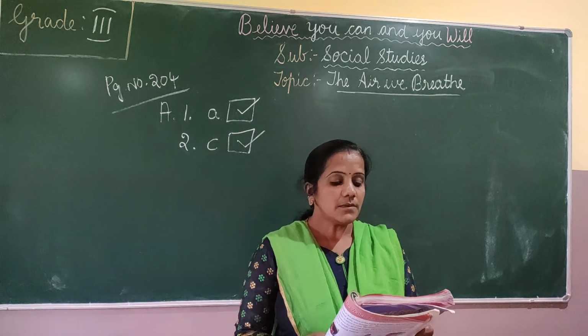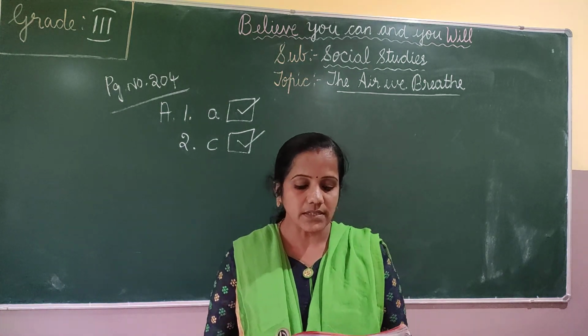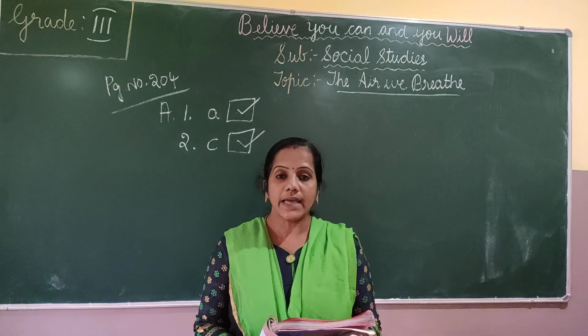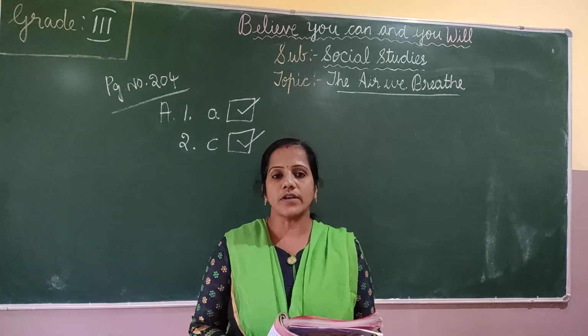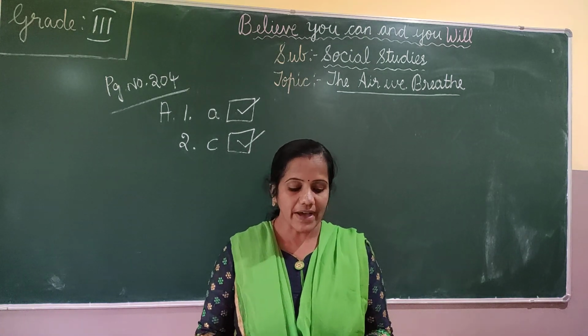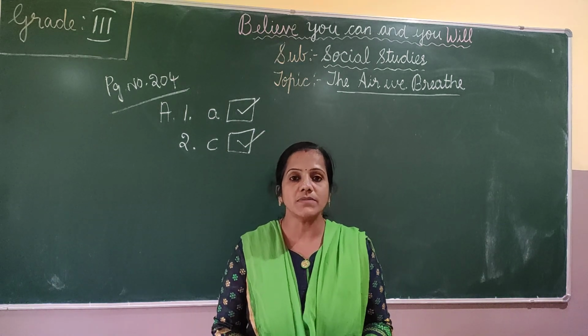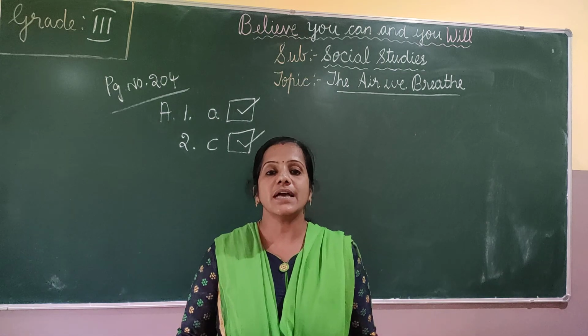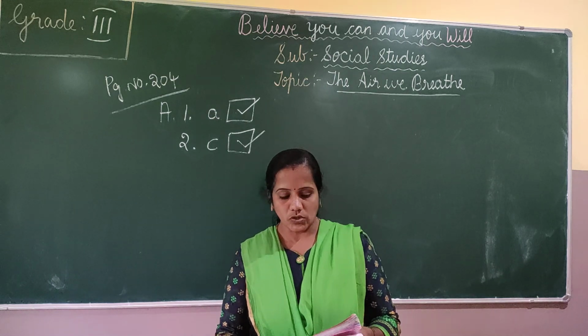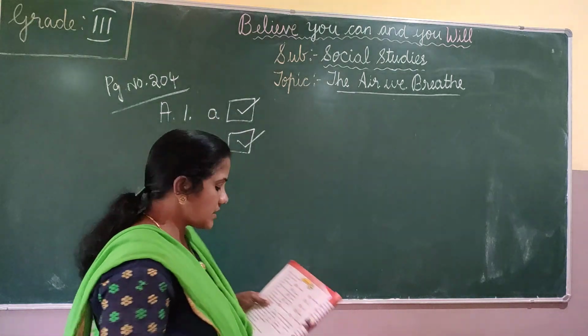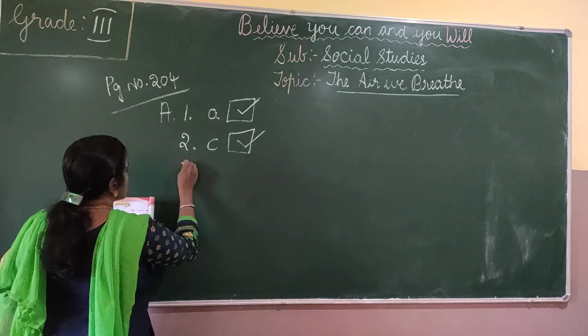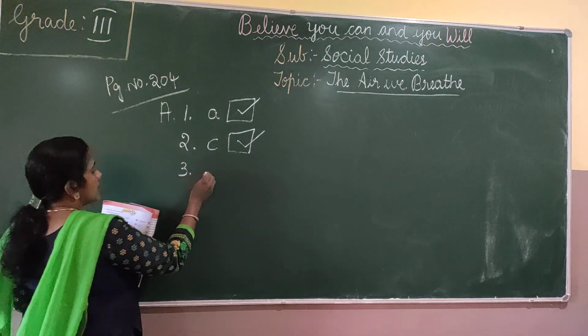Third one: bursting of firecrackers pollutes the air, water, soil. What does bursting of firecrackers pollute? Air. The smoke coming out from the crackers will mix in the air and the air gets polluted. So the third answer is air.